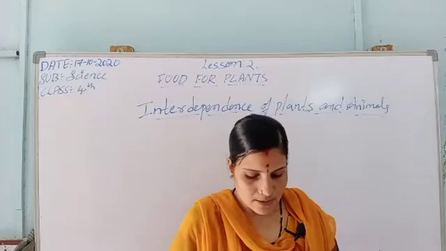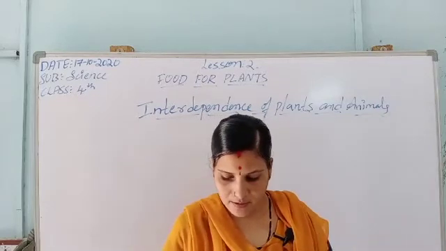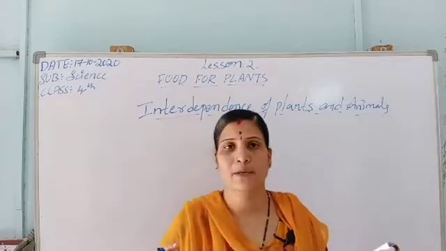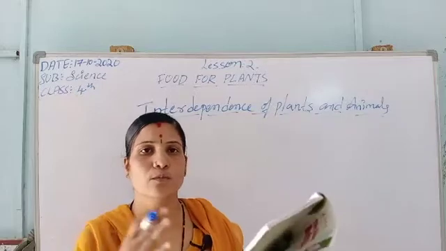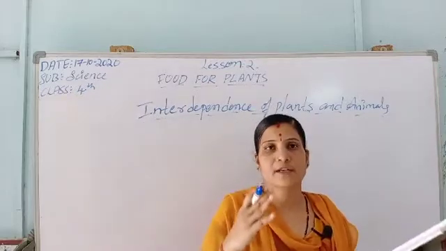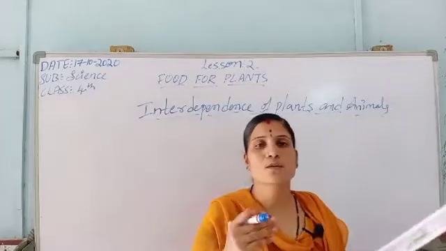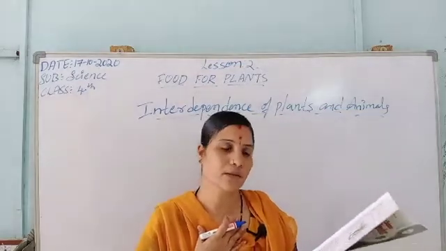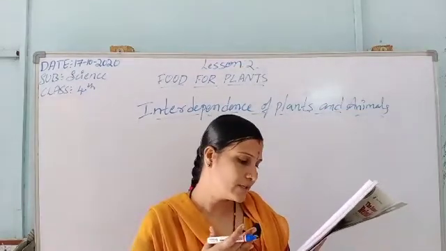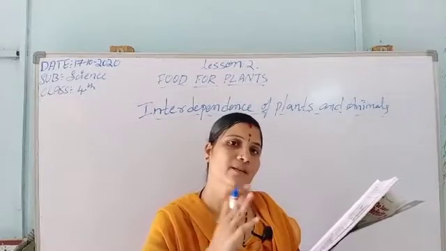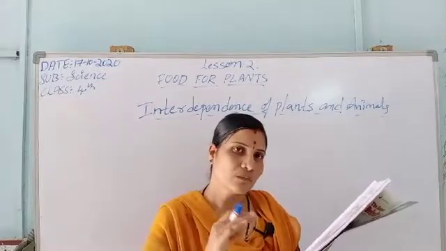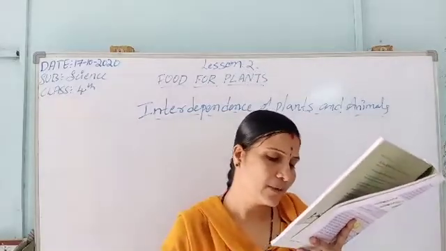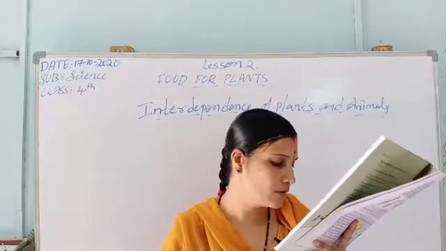Both plants and animals are dependent on each other in various ways for their survival. Interdependence means depending upon both. I will give a small example: how do we depend upon our family? Like that only, animals and plants depend upon each other. వాళ్ళిద్దరు ఒకళ్ళొకళ్ళకి depend అయి ఉంటారు, ఆధారపడి ఉంటారు. This is the meaning. As the green plants are the main food producer, they also give out oxygen.